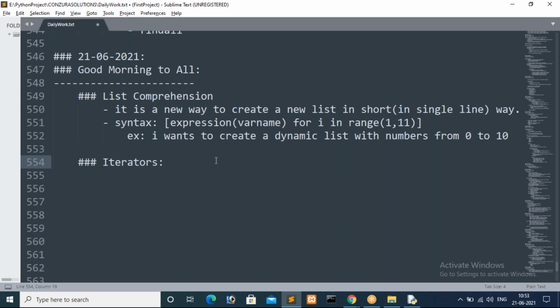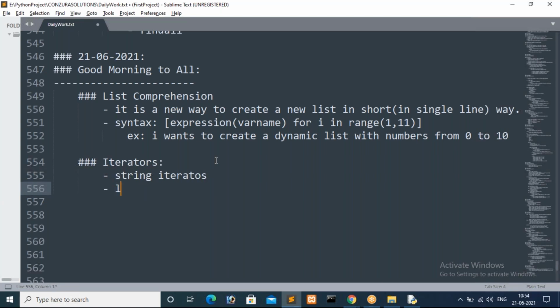I already told you, without using the length method. Here I will specify string iterators, then list iterators. We can iterate the values of a list or string directly. Then tuple iterator.